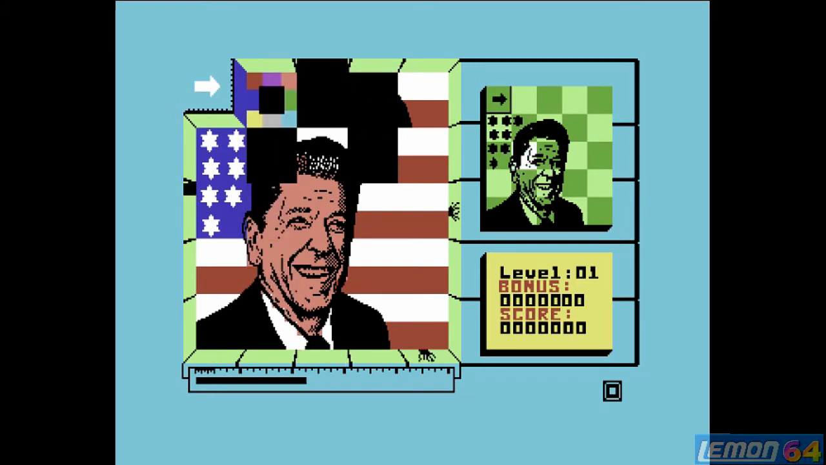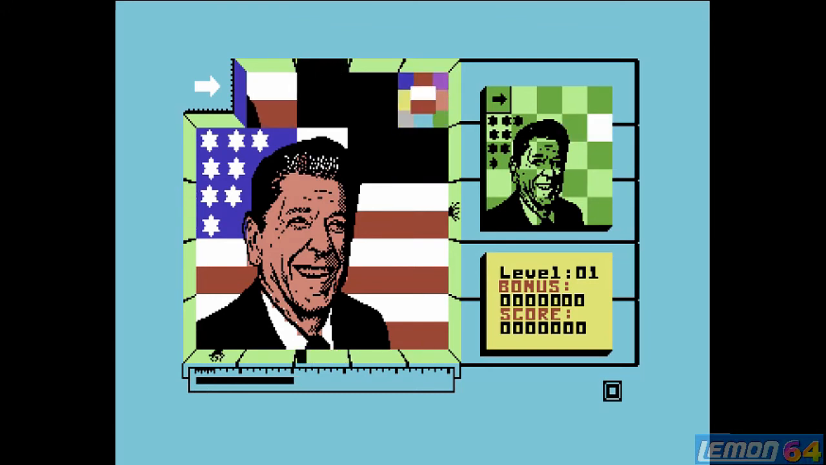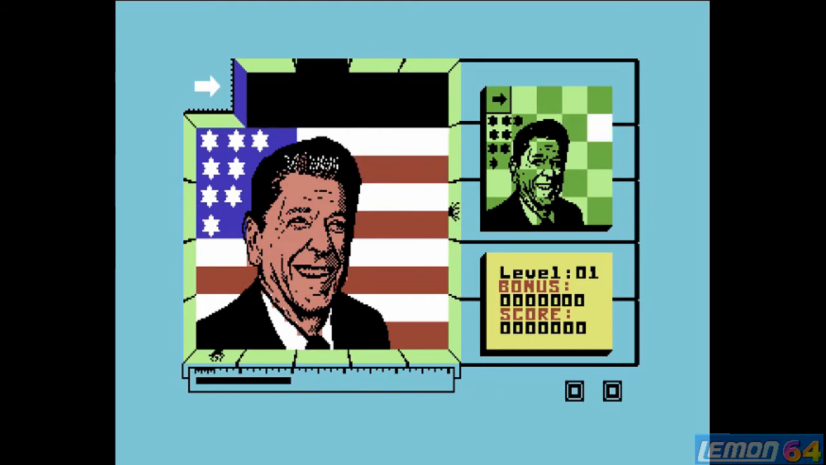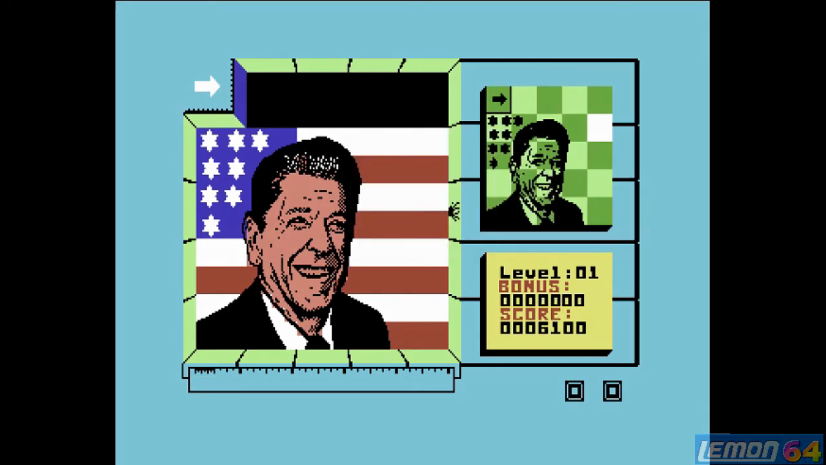So you can see now the face is almost complete, and now we can see all we need to do is to get 1 more block into the right position, and that requires lateral thinking. So let's maneuver that, and that's the level over. By pressing fire, all those blocks will now disappear.